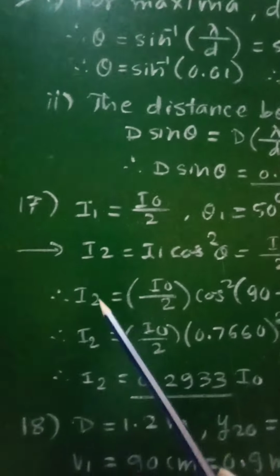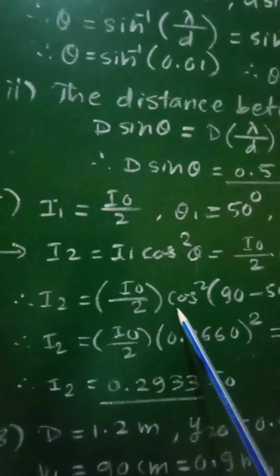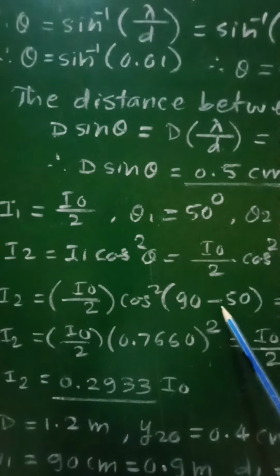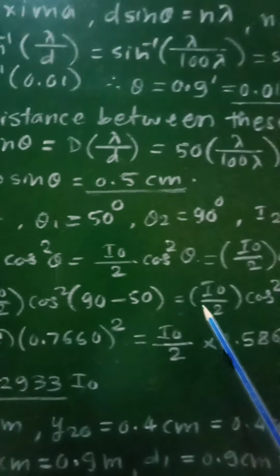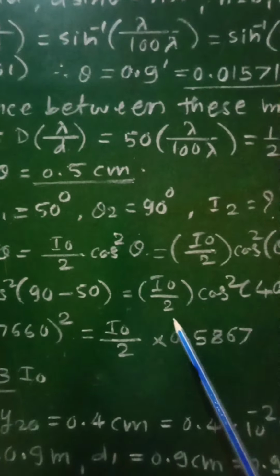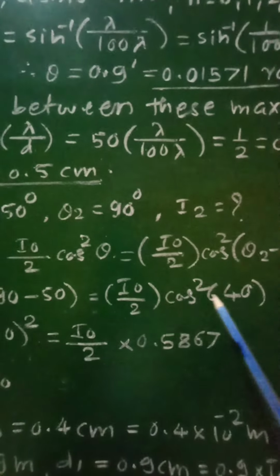And therefore I2 will be written as I0 by 2 into cos square of 90 minus 50, which will be equal to I0 by 2 cos square 40.